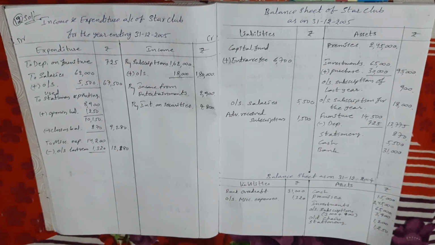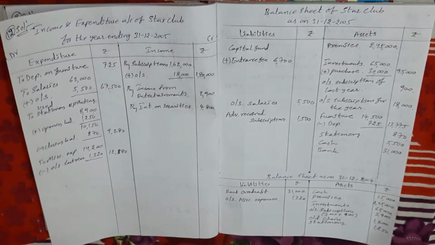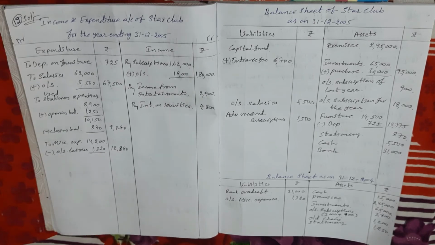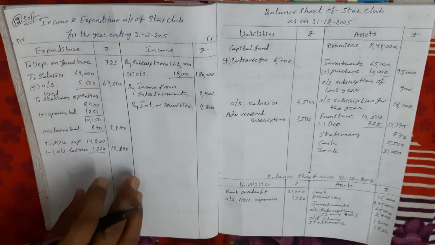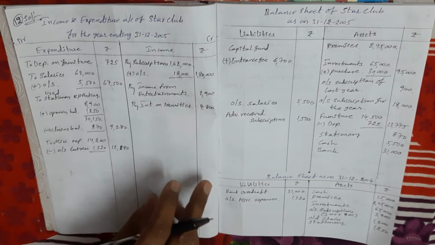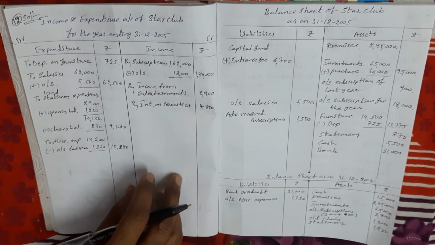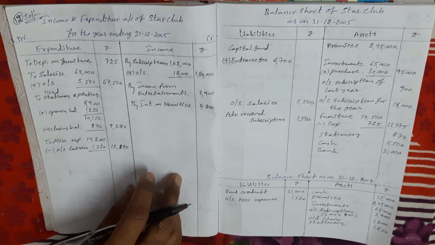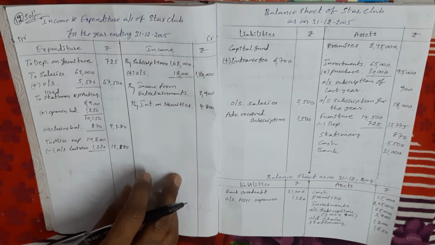In the additional information, the first point about subscriptions we have already done. Next, stock of stationery is also completed. Entrance fees are capitalized, completed. Next, in the fourth adjustment, outstanding salary is already adjusted. Expenses accruing at 31st December 2004, the expenses amount, okay, already adjusted.